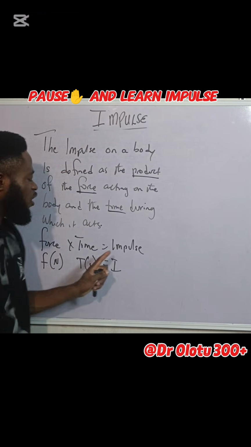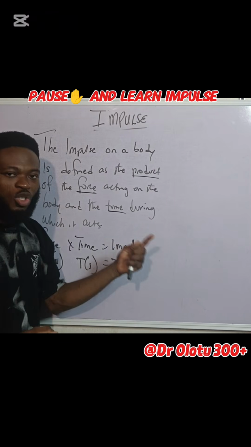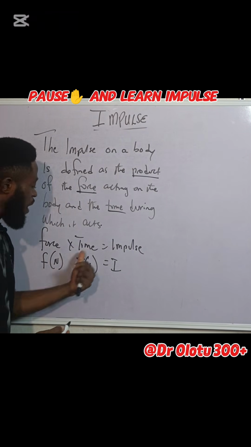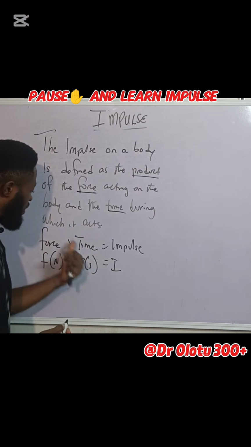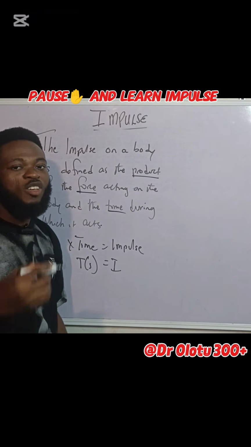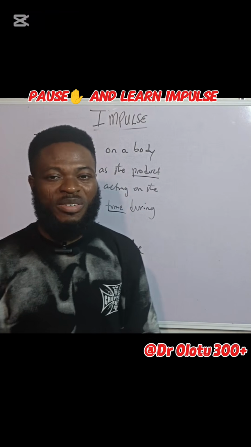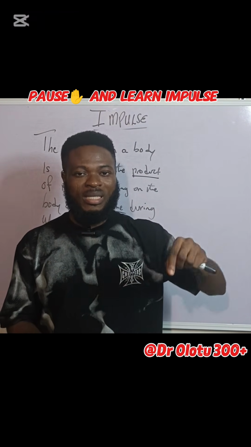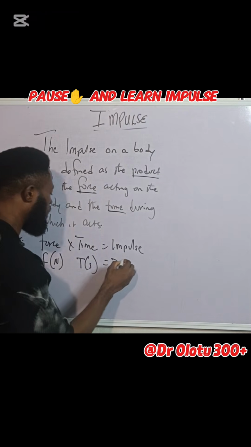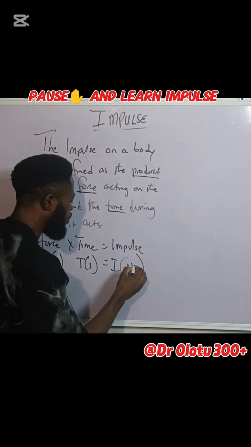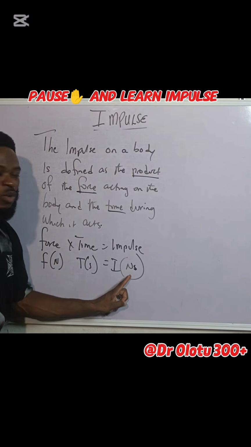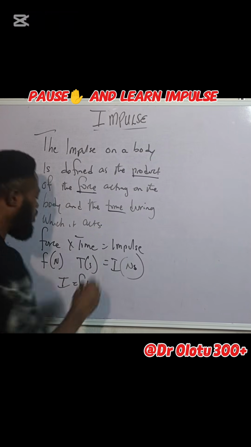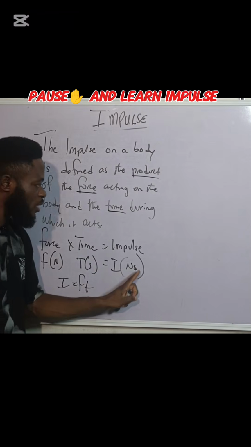Now in this case, I don't have to use P or M or Q for impulse. No, because take a look at it. Force is F, time is t. Impulse should be I because F, t, and I are not the same. Unlike in the case of momentum, where the reason we can't use M for momentum is because mass is also represented by M. So in this case, the unit is Newton second. This right here is the formula for impulse: impulse equals force times time. So I is equal to Ft, and the unit is Newton second.